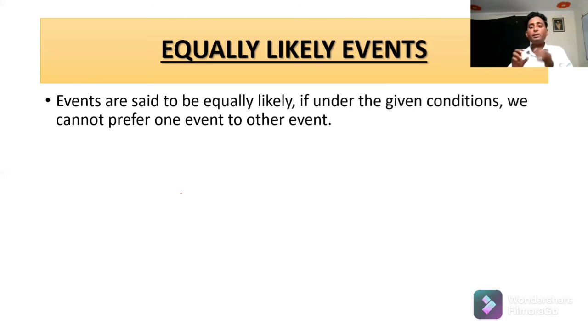So each element of the sample space has the same chance of appearing. Similarly, if we toss a coin, the chance of getting head is equal to the chance of getting tail. So these outcomes, head or tail, are also equally likely events.